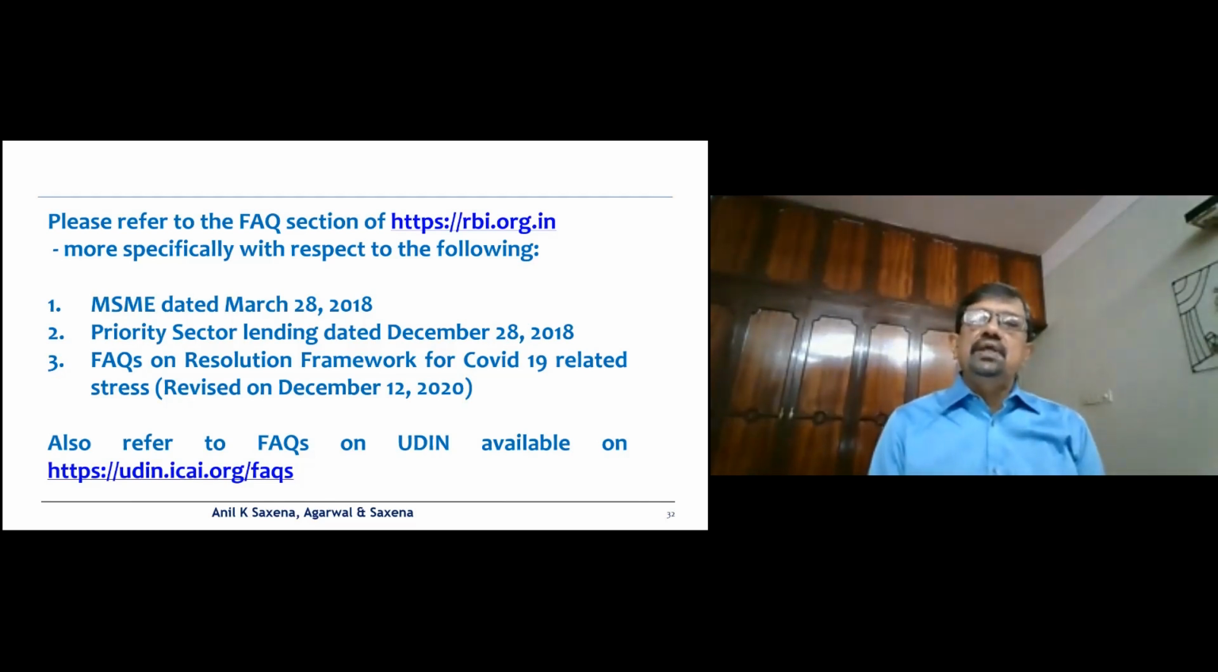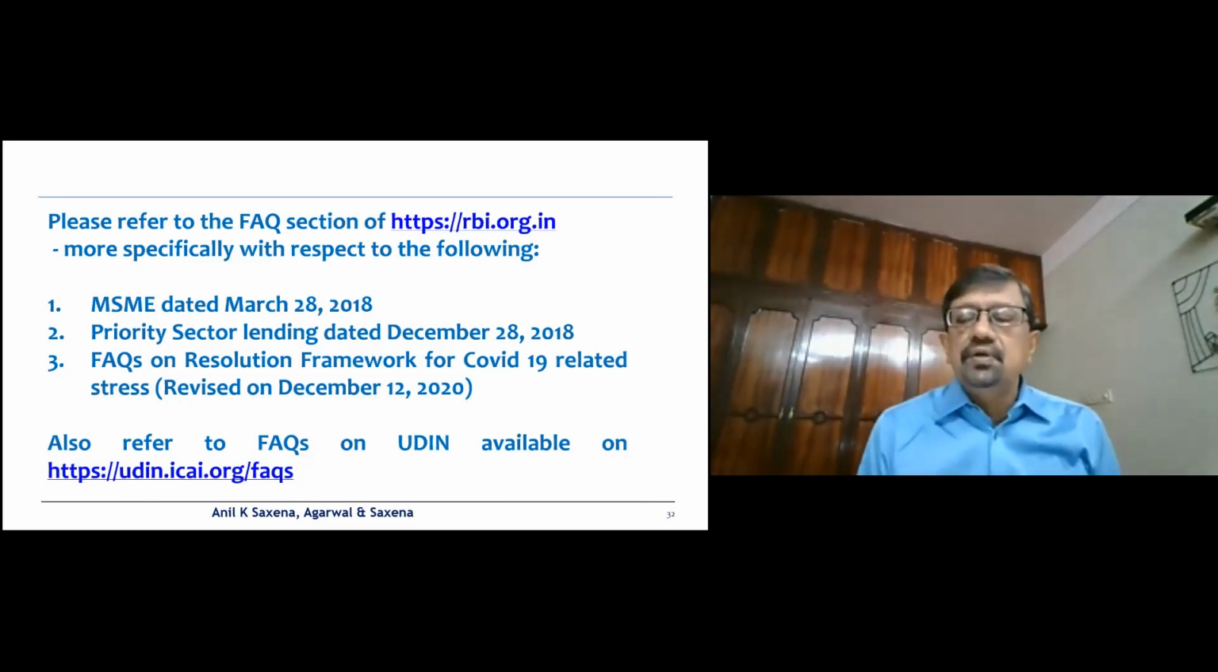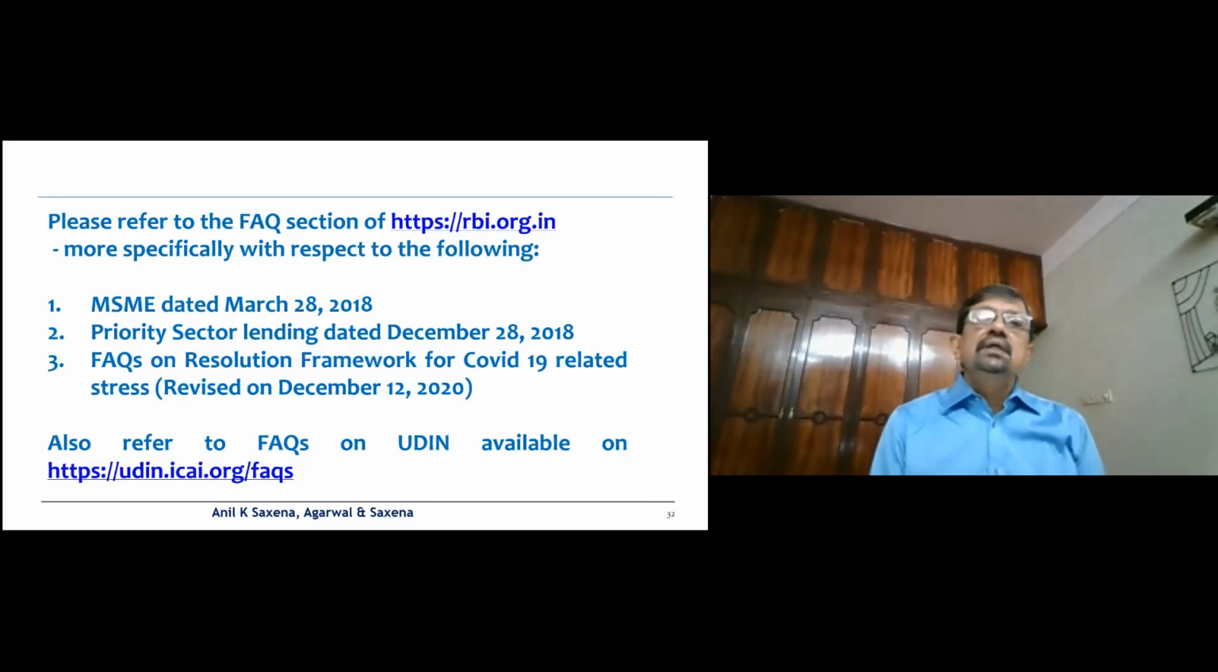One is with respect to the MSME classification of 28 February 2018. Then there is a priority sector lending FAQs of 20th December 18. And then very recently, there is an FAQ on the resolution framework of COVID-19 related stress, which obviously relates to the 6th August 2020 circular and earlier ones of 17th April and 23rd May. And this has been revised up to December 12, 2020. So obviously, this does not cover the Supreme Court order or the 7th April 2021 circular.